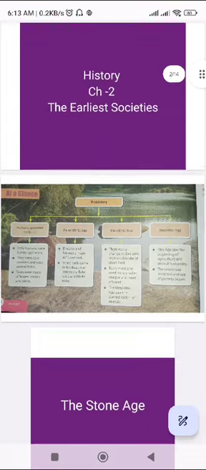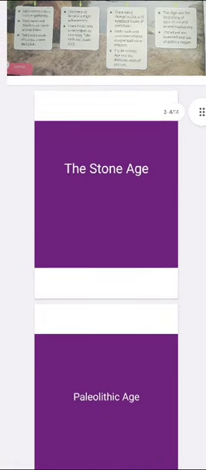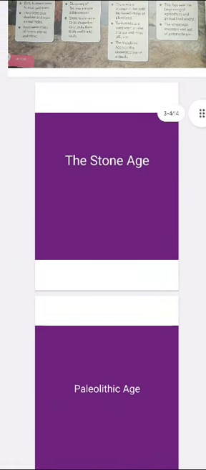Student, the Stone Age. In the Stone Age, human beings evolved gradually from ape-like creatures to upright modern humans who could balance themselves on their feet. This freed their hands and resulted in the evolution of the thumb. They could now hold objects, and their brain size also developed. Now, the Stone Age is divided into three periods.